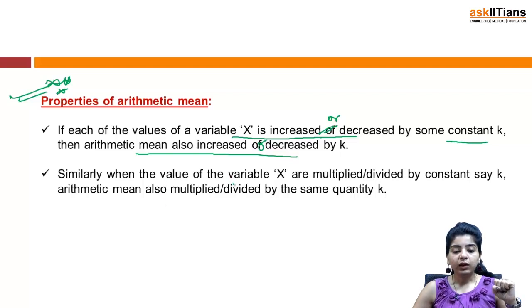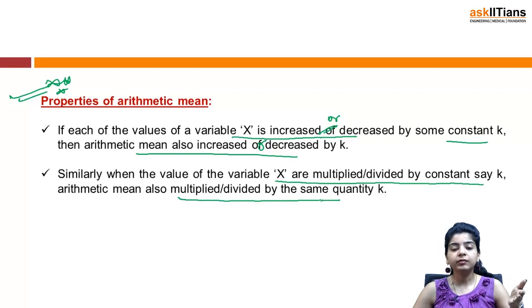Similarly, if the values of variable x are multiplied or divided by a constant k, then the arithmetic mean is also multiplied or divided, as the case may be, by the same constant k. So just try to understand these properties. You can expect questions based on them, and we shall discuss questions based on arithmetic mean later also.